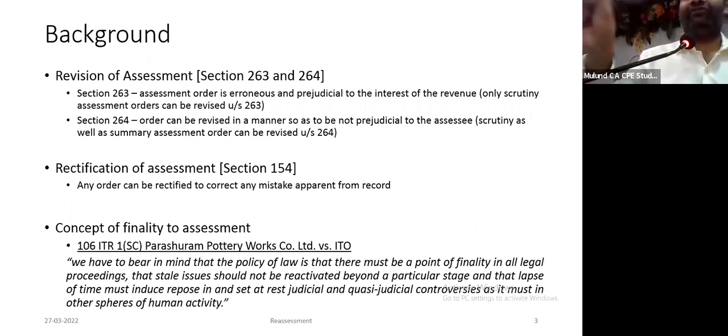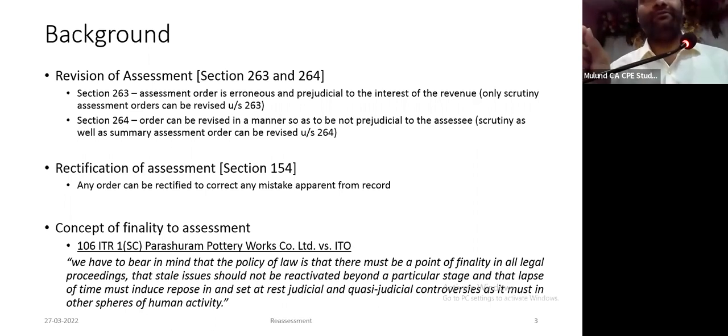So take a case of a tax audit company or a transfer pricing company, left with one and three months time to file a revised return. Section 139(5), which deals with the revised return, wording is: if you discover any omission or error, then you can file. If you discover, how will I discover in one month?